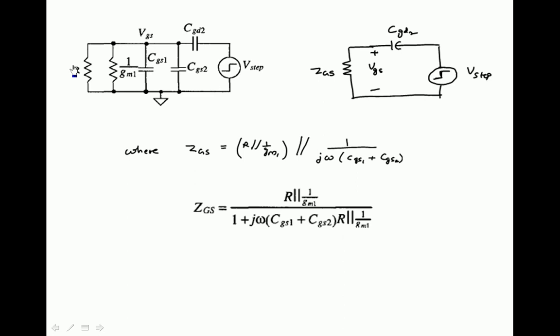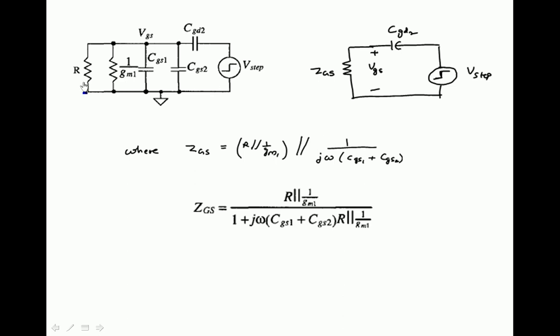R and 1 by GM1 are in parallel, so you can write it effectively as R parallel 1 by GM1. That is in parallel with this combination of CGS1 and CGS2. But when capacitors are in parallel, they are summed up. So the total capacitance is nothing but CGS1 plus CGS2, in parallel with R parallel 1 by GM1.